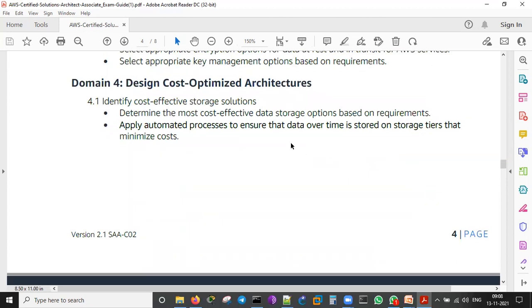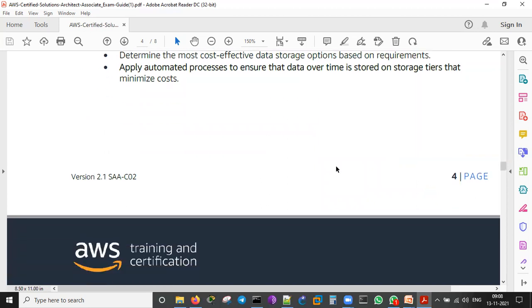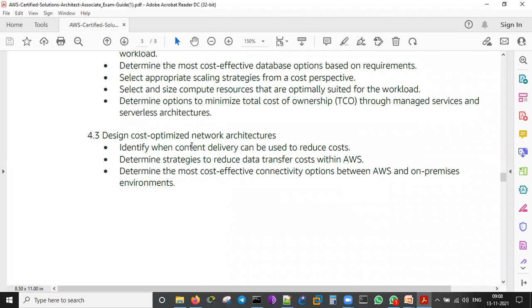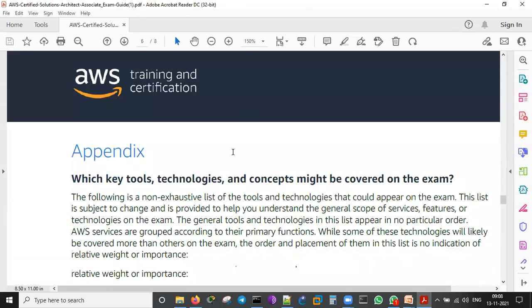Cost optimized: automated processes for cost effectiveness. We will have the cost calculator, and I'll tell you how to utilize it. We will be able to calculate very easily how much cost it will be coming to monthly. Cost effective compute and database services, billing options are there. Most cost effective database options are there. From a cost perspective, scaling strategies, TCO, that is nothing but total cost of ownership. Design cost optimized network infrastructure. This is what we learn about all these things.